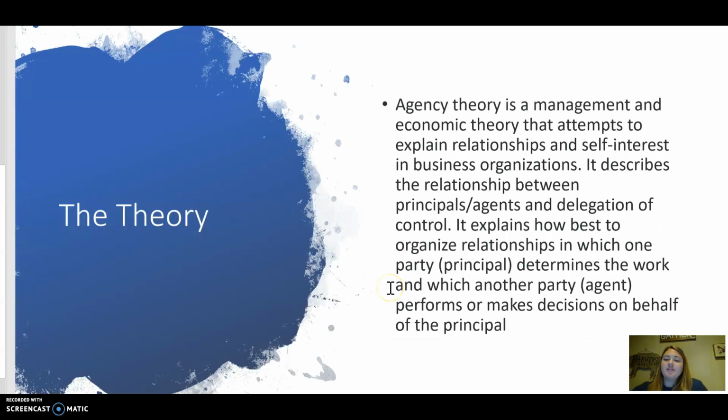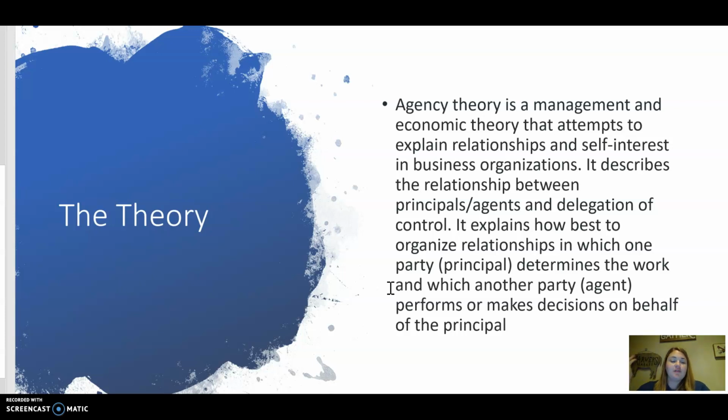The theory. So agency theory is a management and economic theory that attempts to explain relationships and self-interest in business organizations. It describes a relationship between principals, agents, and delegation of control. It explains how best to organize relationships in which one party, the real estate agent, determines the work in which another party, the agent, performs or makes decisions on behalf of the principal.